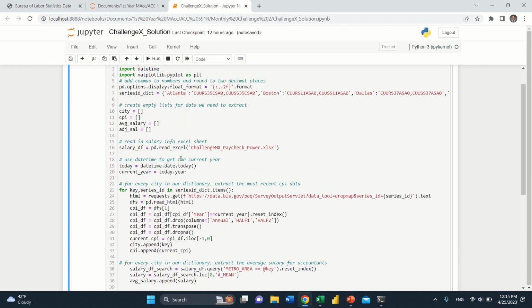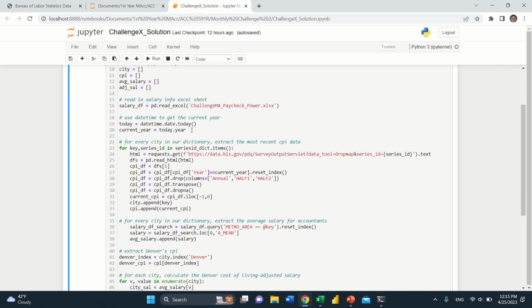And then I went ahead and read in that Excel sheet that I just showed you guys, the salary information, and put it into a data frame. We'll manipulate that here in a second. Using datetime, I went ahead and got the current year. We're going to use this to manipulate the data that we scrape from BLS.gov so that we're grabbing only the current year. This year is 2023. It ensures we're only grabbing 2023 data from the BLS CPI table.